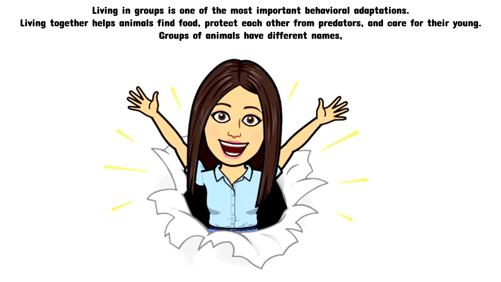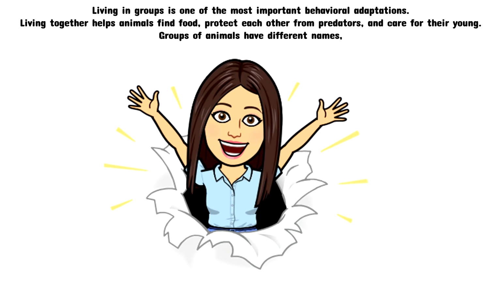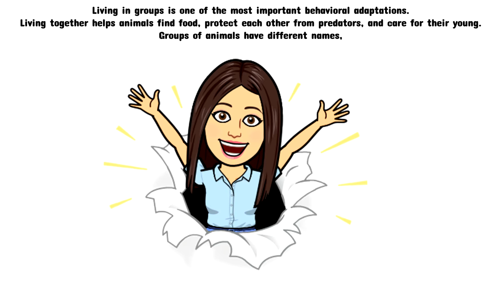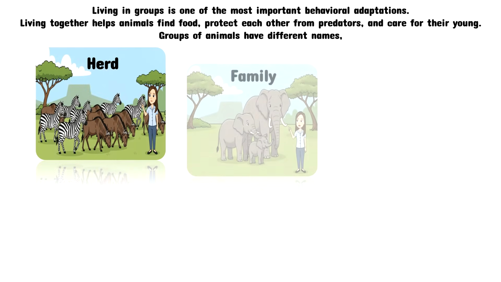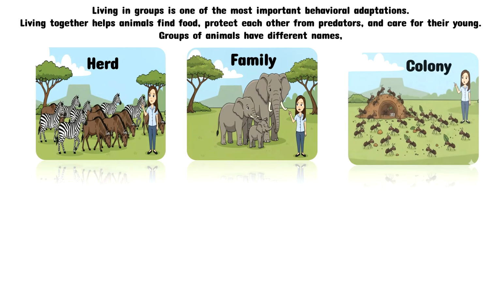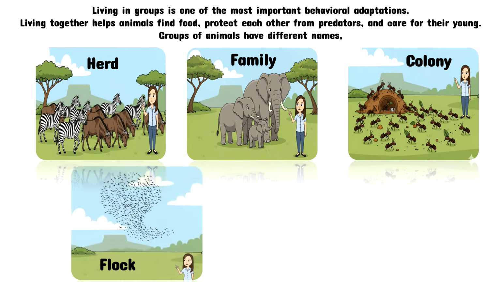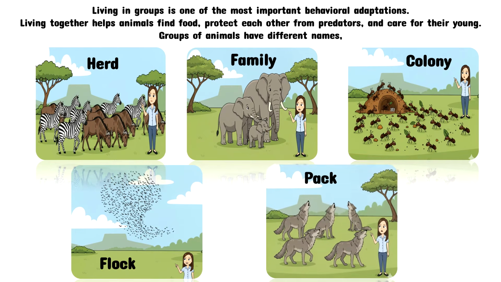Living in groups is one of the most important behavioral adaptations. Living together helps animals find food, protect each other from predators, and care for their young. Groups of animals have different names such as herd, family, colony, flock, and pack.